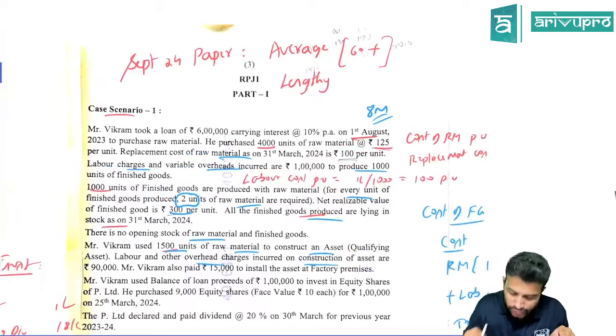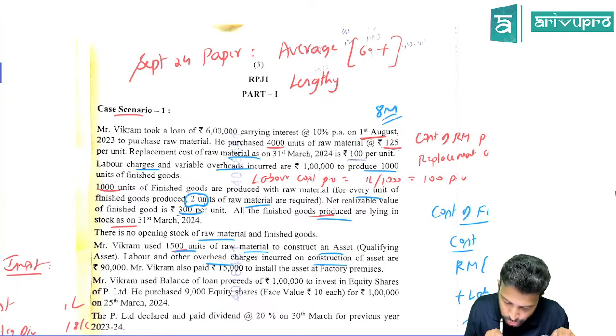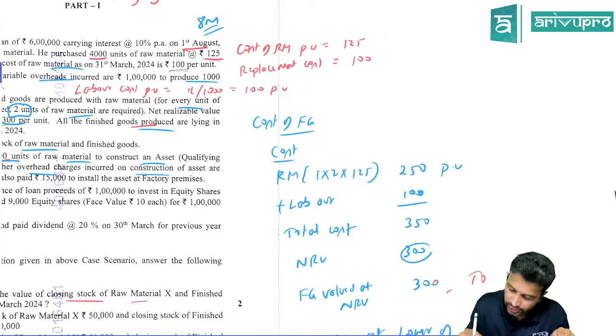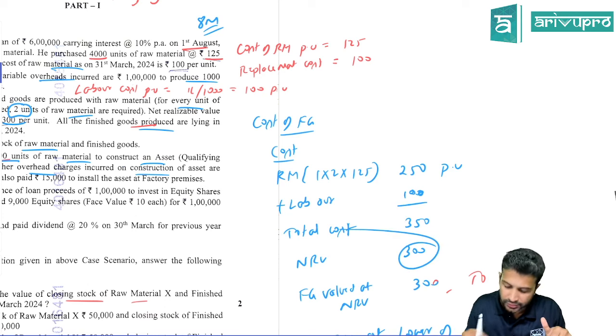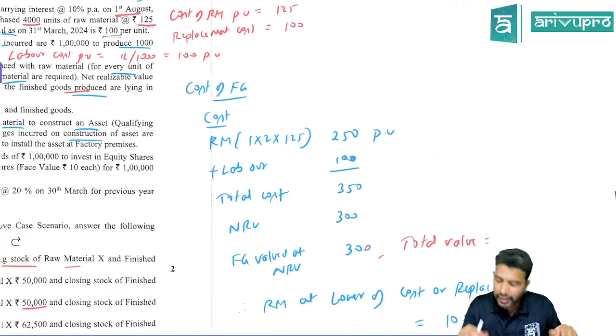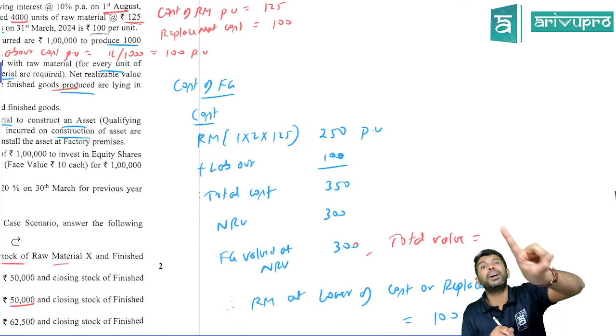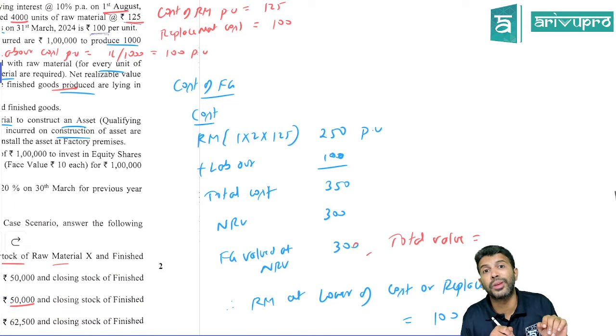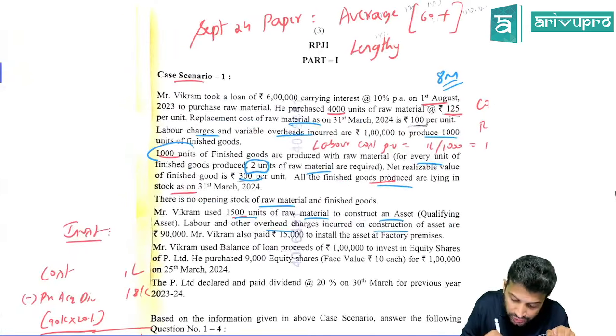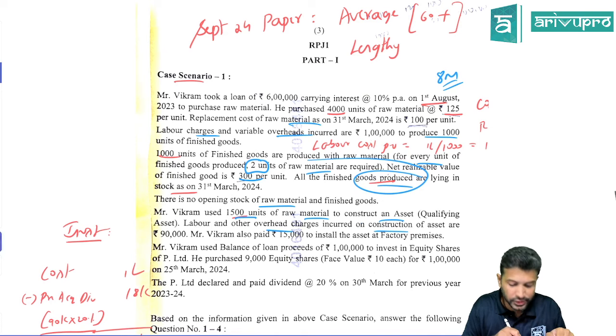Right? Do you know the net realizable value of the finished goods? Yes, directly given to us is 300. Sir, the cost is 350, NRV is 300. So finished goods obviously will get valued at what, sir? 300 rupees per unit. And how many units of finished goods do we have? They said we produced totally 1,000 units of finished goods. They said all the finished goods are lying unsold.